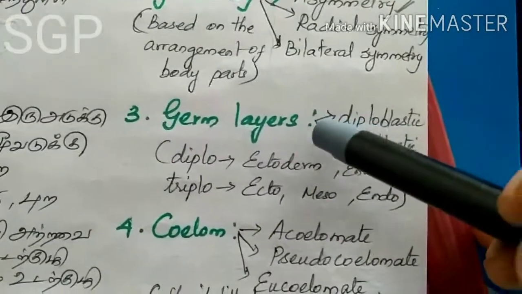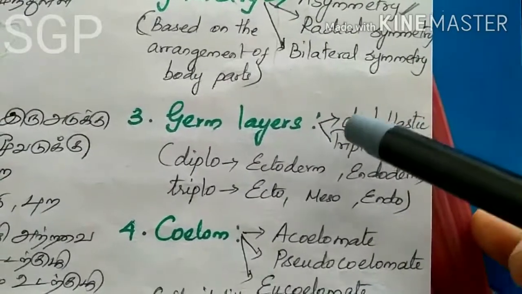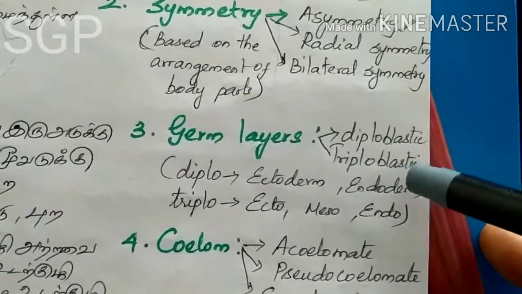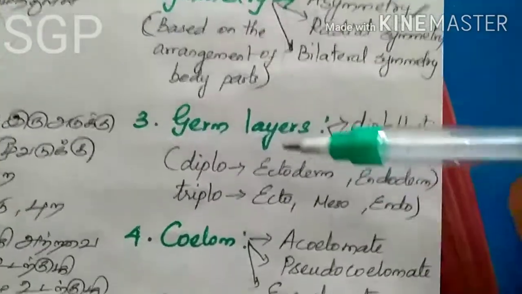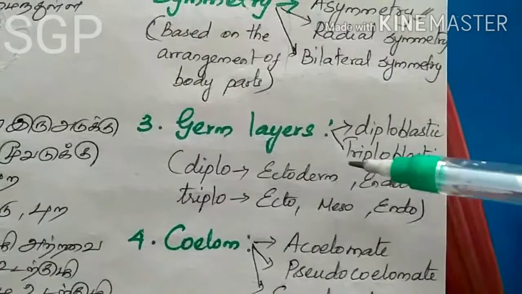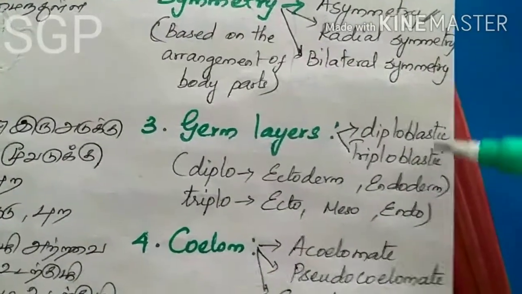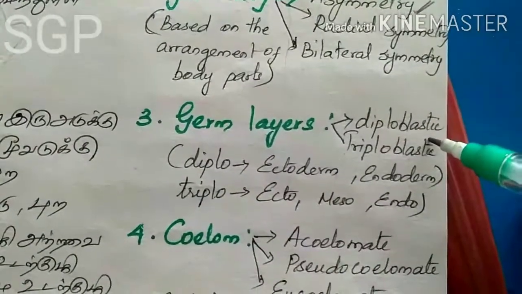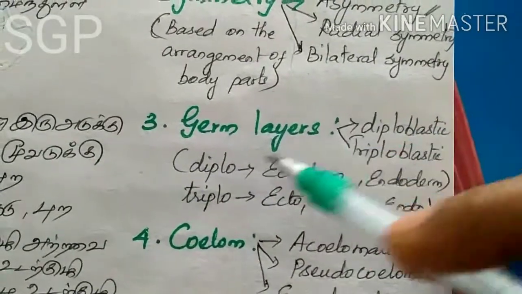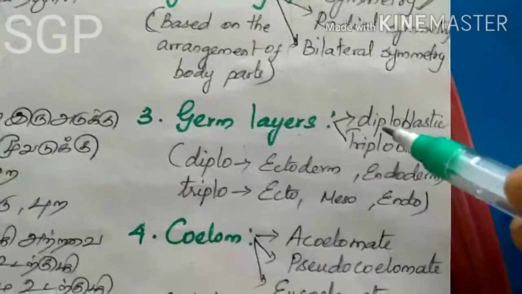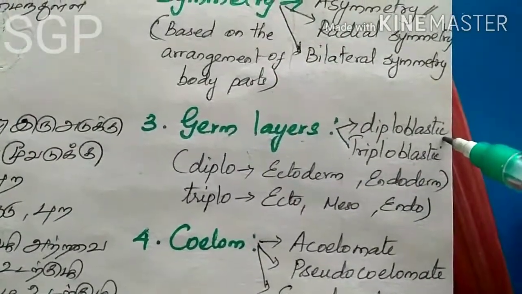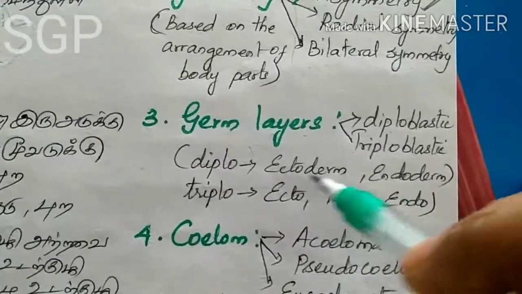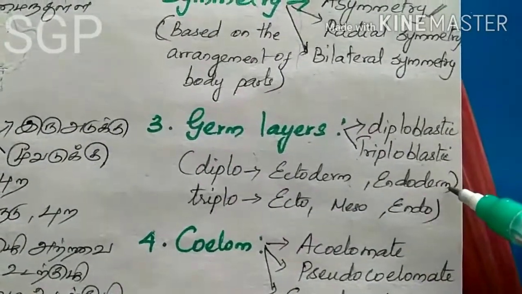If it is arranged in 2 layers, we call it diploblastic. 3 layers means triploblastic. Diploblastic means 2 layers and triploblastic means 3 layers. A diploblastic organism has only 2 germ layers: the ectodermal layer and the endodermal layer.